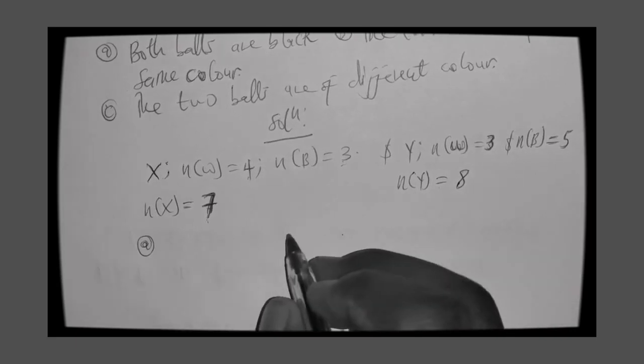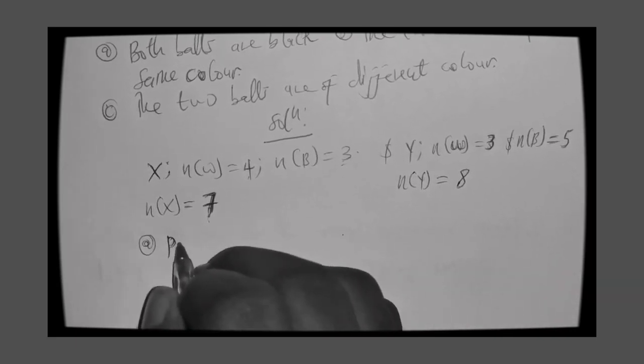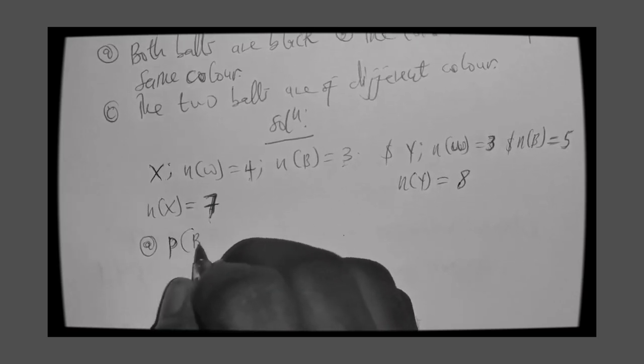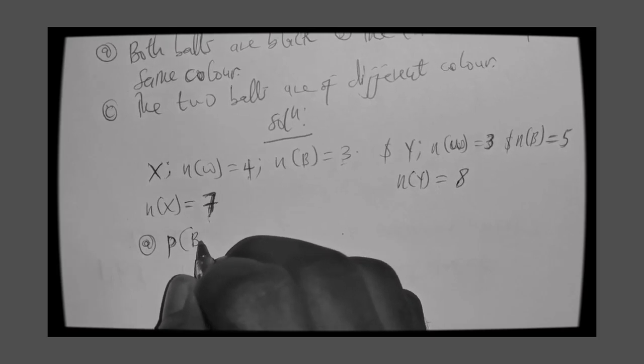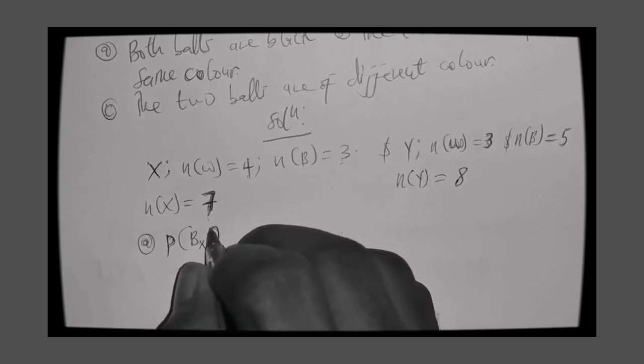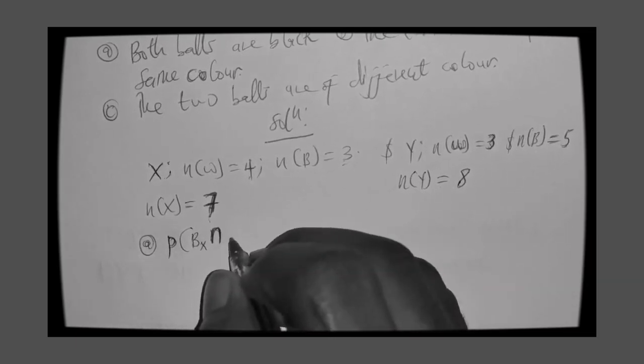So here I'll say the probability of having both blacks is P of Bx intersection By. Since they occur at the same time, we use intersection.